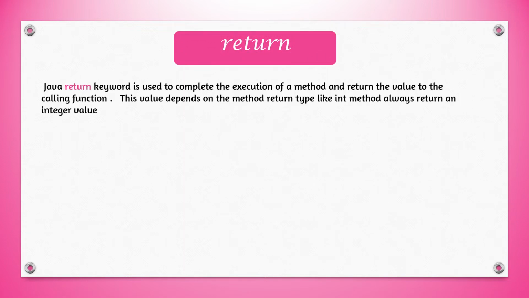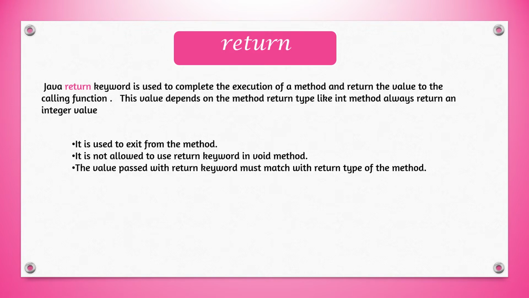Now we can discuss the most used keywords in Java function, return and void. Java return keyword is used to complete the execution of a method and return the value to the calling function. If you want to return any kind of value, mainly the primitive data types, such as int, float, double, character, then we will be using the return keyword to return the value to the main program. And the value depends on the method return type, whatever we are declaring in the program.